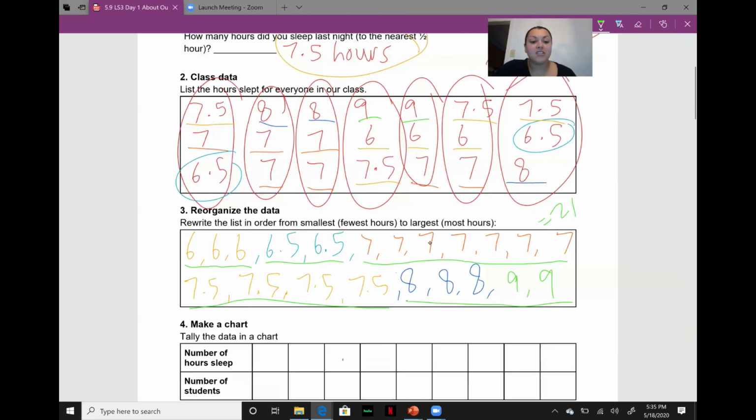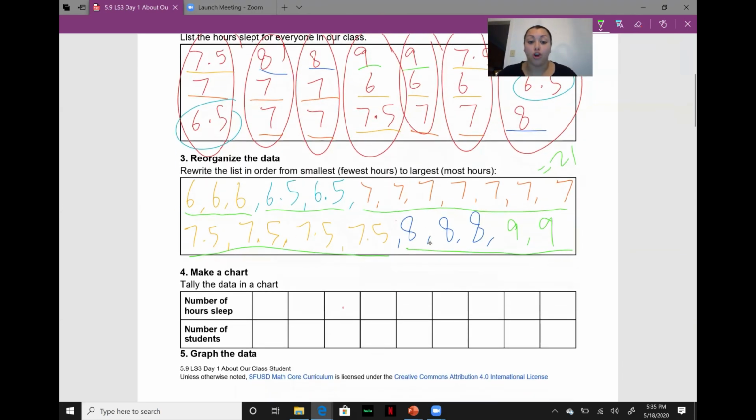So the next part says, tally the data in a chart. So again, this is a chart indicating the number of hours of sleep and the number of students. So I'm sure if you participated in the STEM fairs over the years, you've done things like this where you chart different data. So the number of hours of sleep. So we had the number 6, we had 6.5, we had 7, we had 7.5, we had 8, and we had 9.